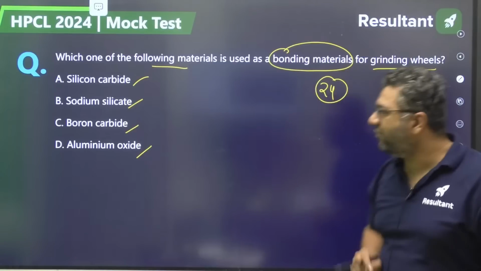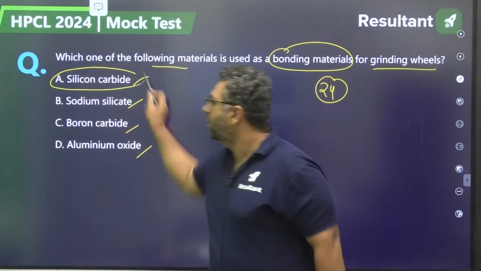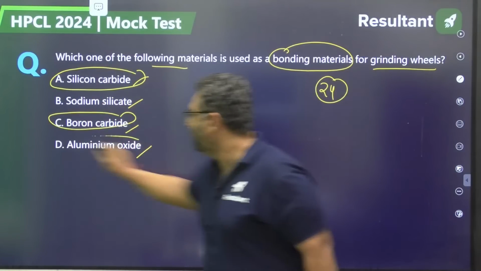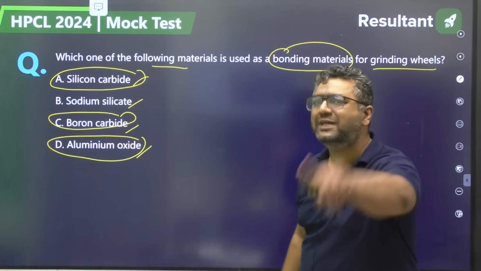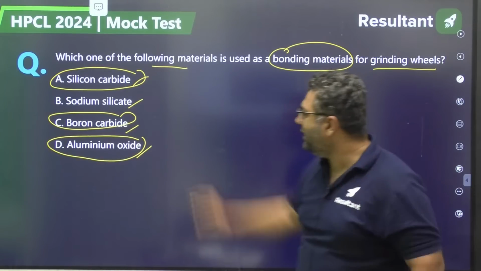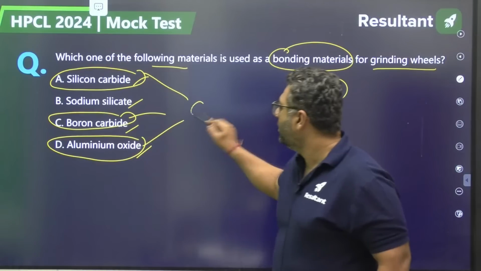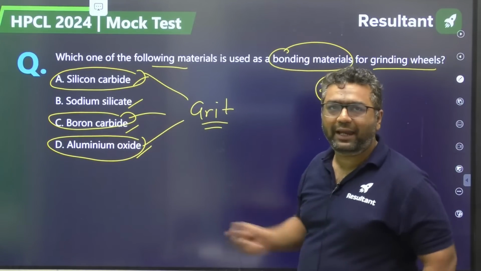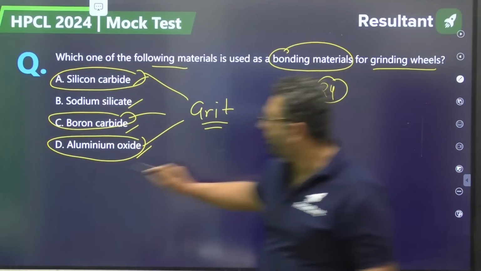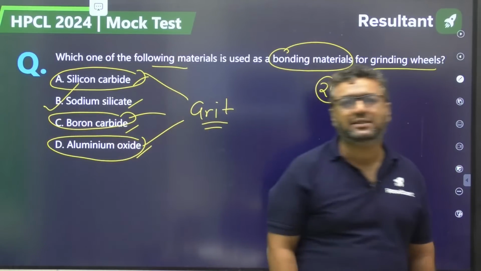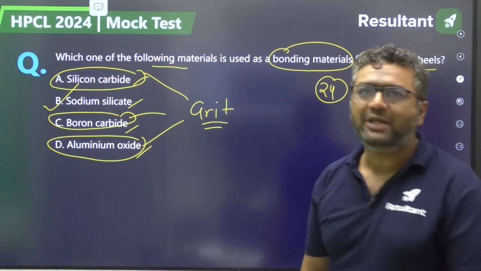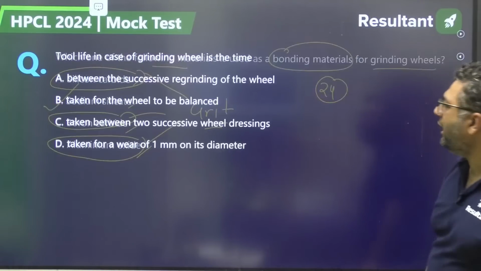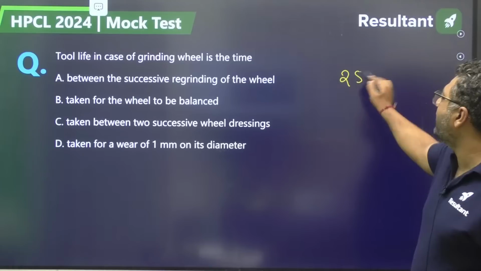So if you are aware, silicon carbide, boron carbide, aluminium oxide, wherever carbide, they are used as tool materials. So these three are used as the grit or grain of the grinding wheel. So only sodium silicate is used as a bonding material. So the answer for the 24th question will be B. Moving to question number 25.